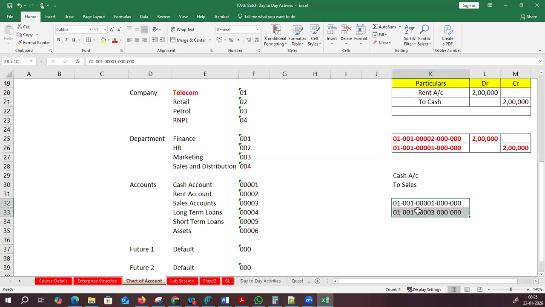Okay. Fine. This is how the accounting entries are getting generated. Code combinations are getting generated like this. Guys, everyone, right? If you need any more examples or scenarios, I'm ready to help you out.